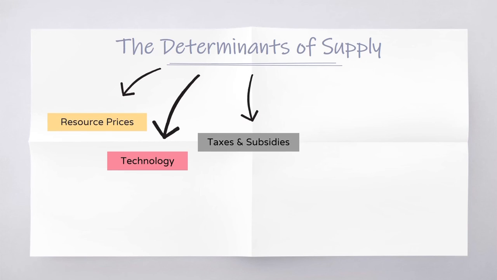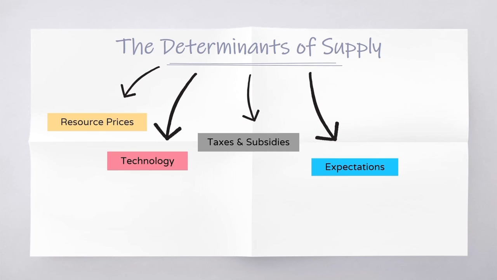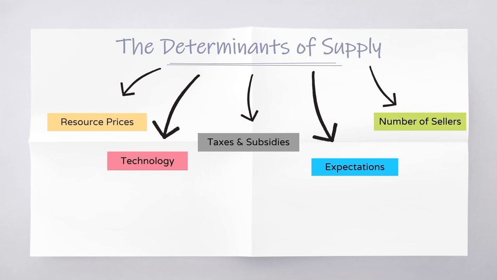Number 3, taxes and subsidies. A business tax is treated as a cost, so it decreases supply. A subsidy lowers the cost of production, so it increases supply. Number 4 is expectation. Expectation about the future of a product can cause producers to increase or decrease current supply. The last one is number of sellers. Generally, the larger the number of sellers, the greater the supply.